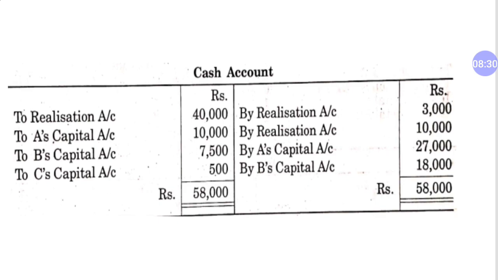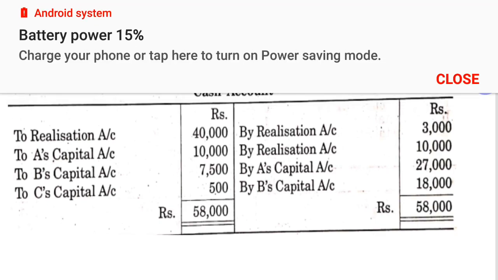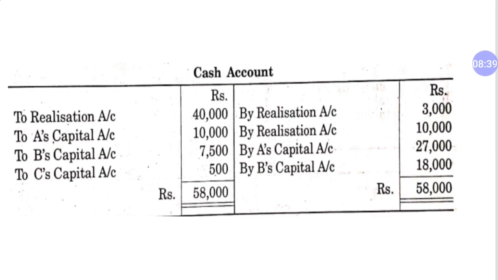First of all, to realization, the 40,000, this is the amount which we realized from the market. By realization 3,000, it is the realization expenses paid. By realization 10,000, this is the payment of the creditor.